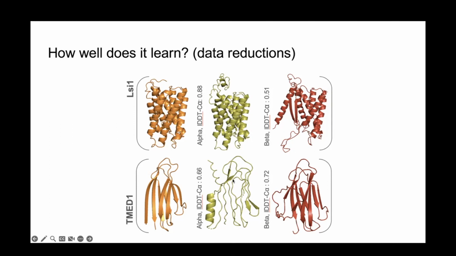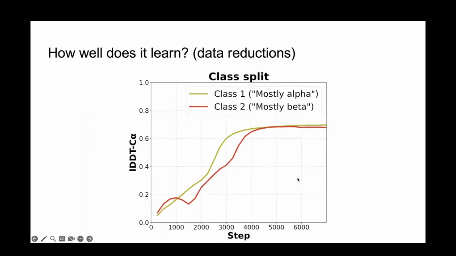And these are actually cherry-picked to show the characteristics of these two models. In fact, if you evaluate these models across the validation set on mostly alpha and mostly beta proteins, the gap between them is not this large. It's only like 7 or 8 points on average. So these are perfectly functional protein folding models, despite their massively restricted training sets.